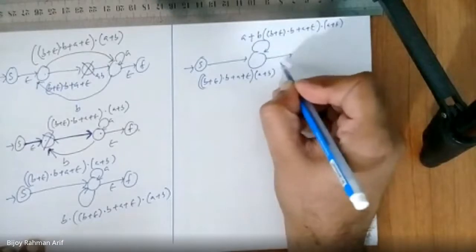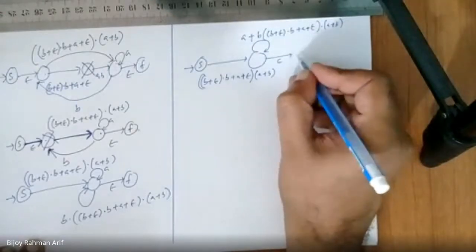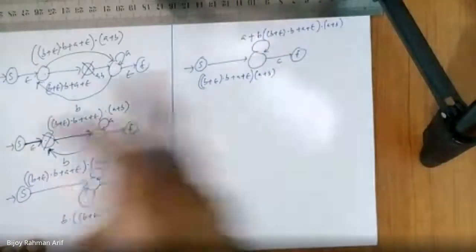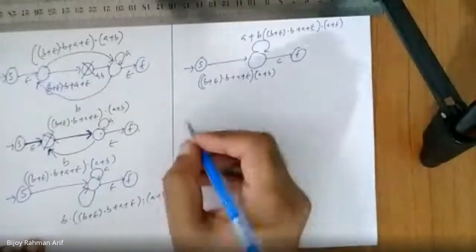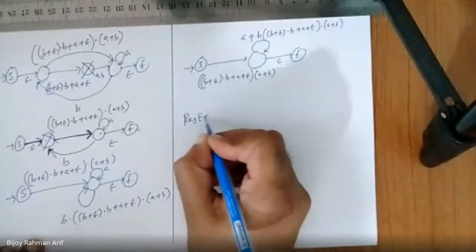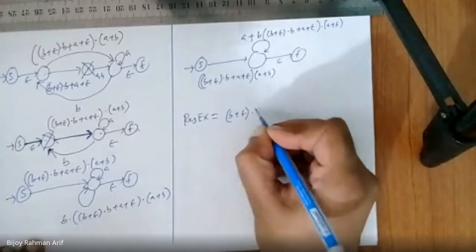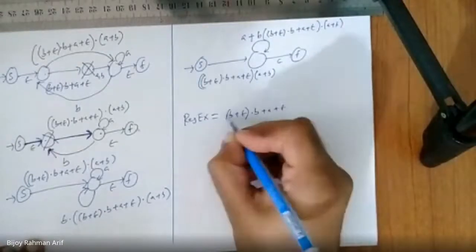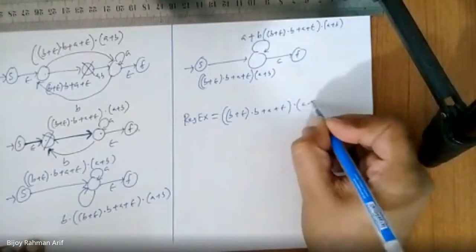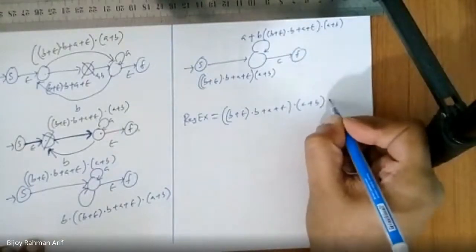So finally we get the answer. If you want, you can make it more, but I don't think so. So the final regex would be what? Starting with this one, B or epsilon, B, A, epsilon, A concatenate B, concatenated with what?